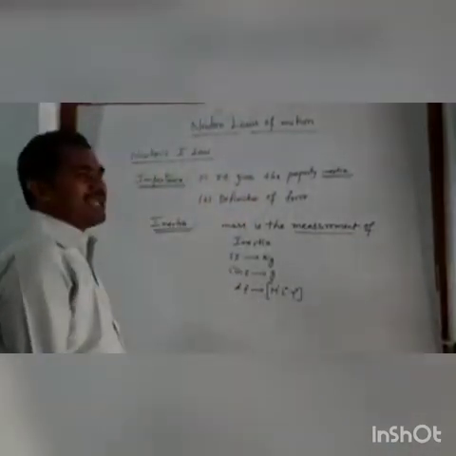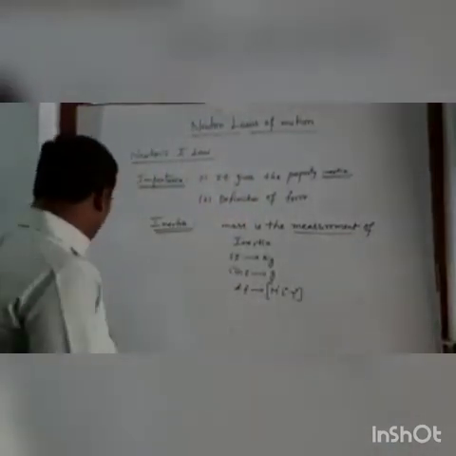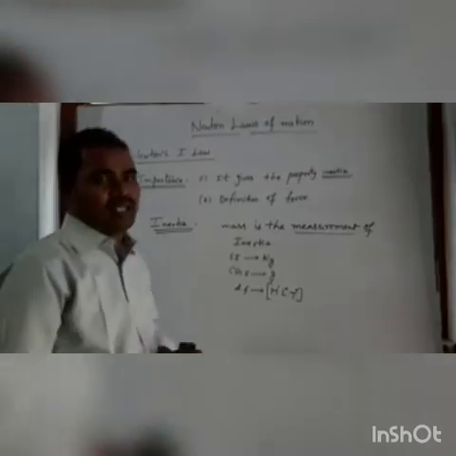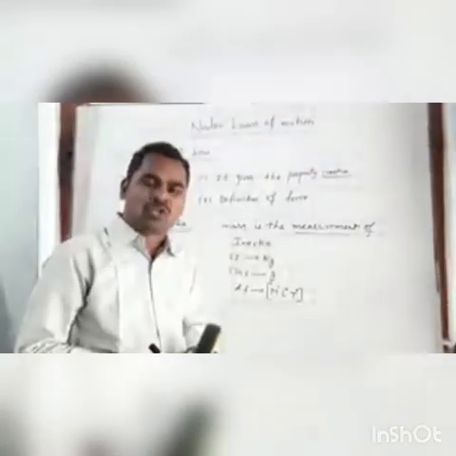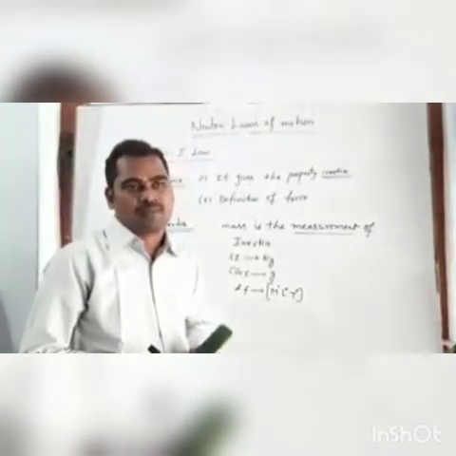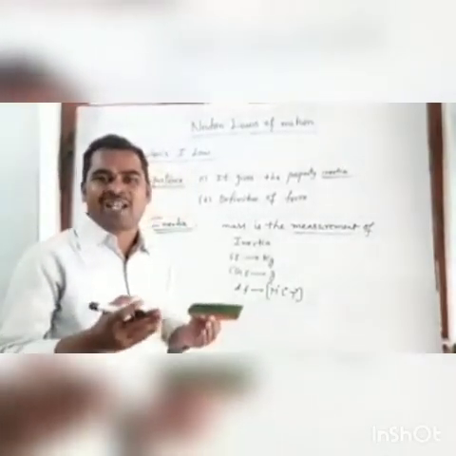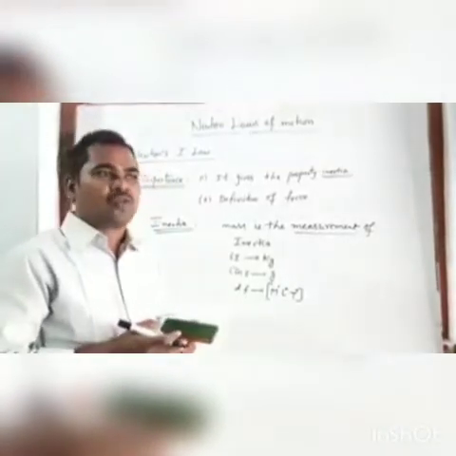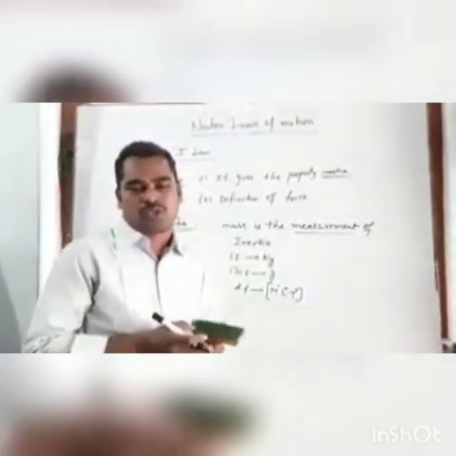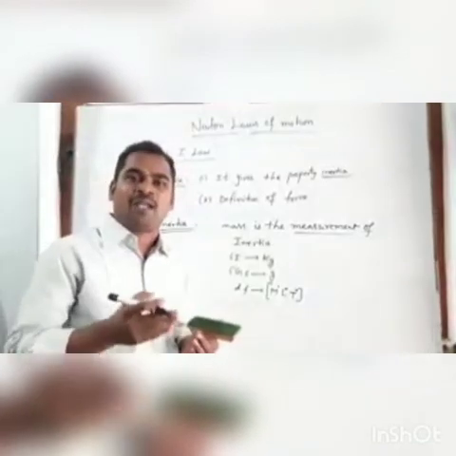Next, types of inertia. Inertia is of three types: inertia of rest, inertia of motion, and inertia of direction. For this, we take some examples. A man is traveling in a bus.